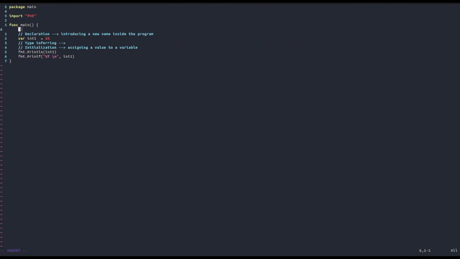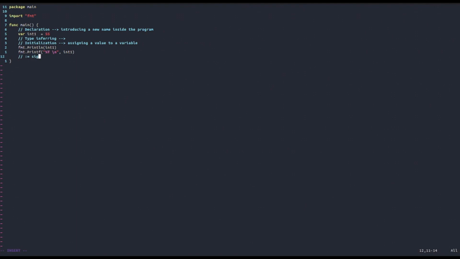So for example, doing this var number would not be okay, because we're not also initializing it. We're just declaring it, and when we declare something, we need to strictly specify its type. So speaking again of type inferring, there's also another way to infer the type of a variable, and that is using the